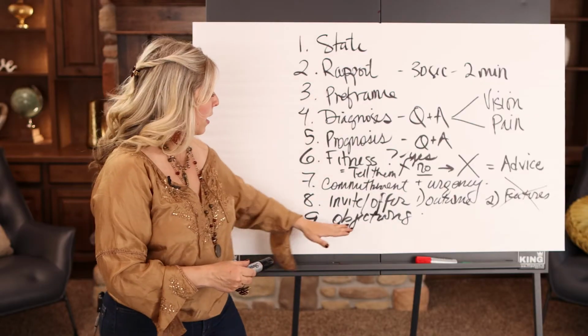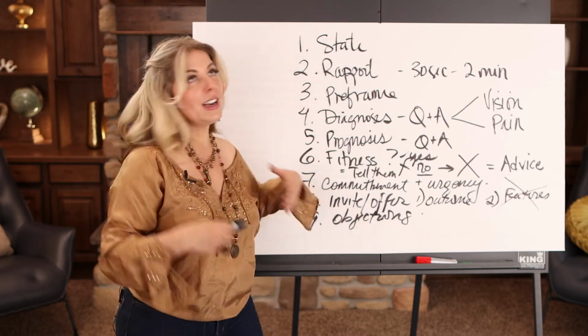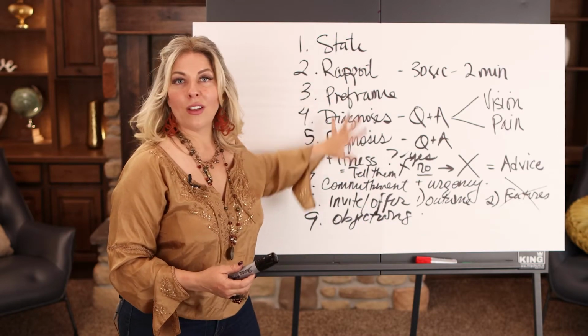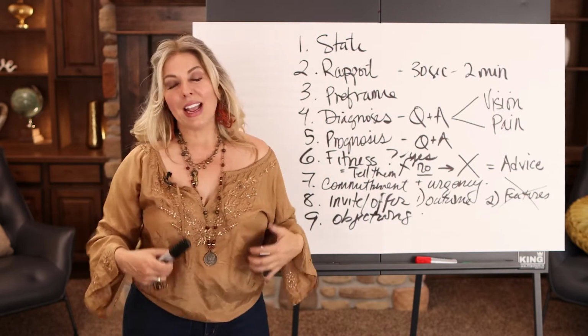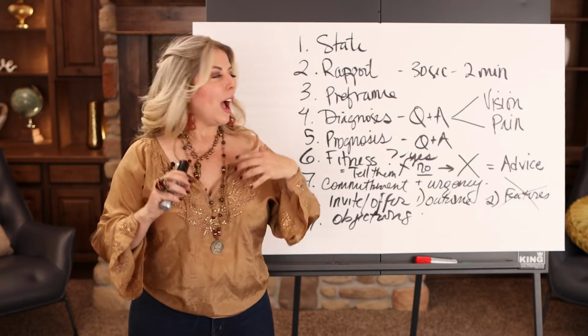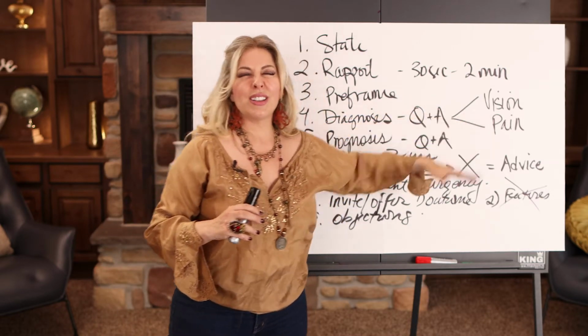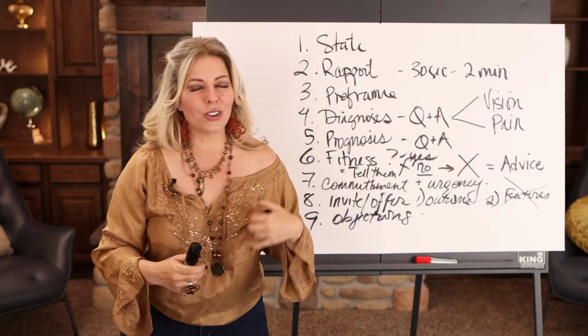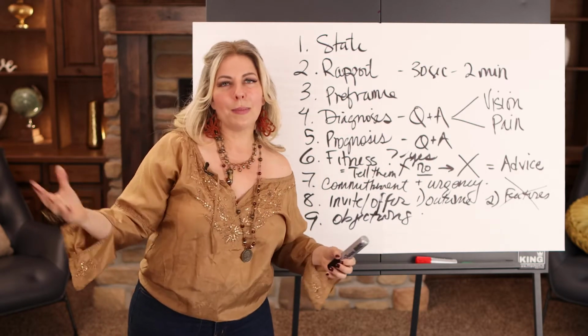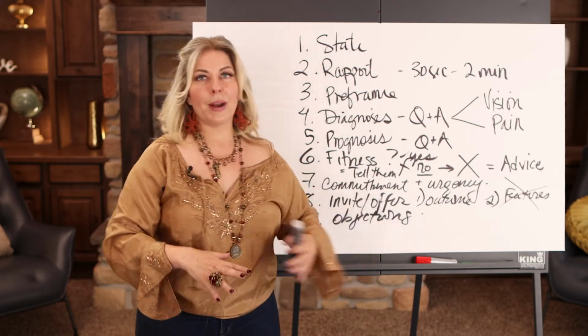So for example, if I get an objection from somebody that they need to learn, so we're doing this whole thing, and the whole thing is about how are they going to make more money, how are they going to grow their coaching business, how they're going to have this amazing vision, but what's in the way is that they can't price their services, they don't know what they're selling, they need a big back end. And then we get here and they tell me, but I don't have the time.